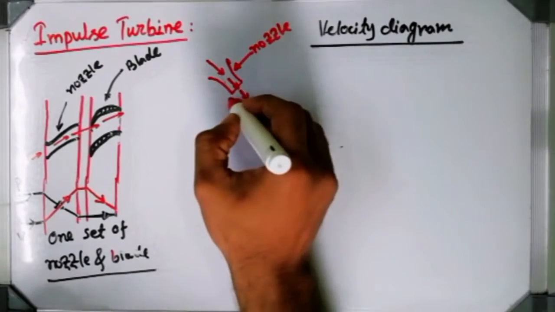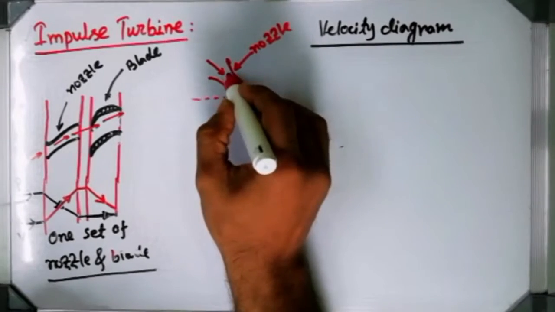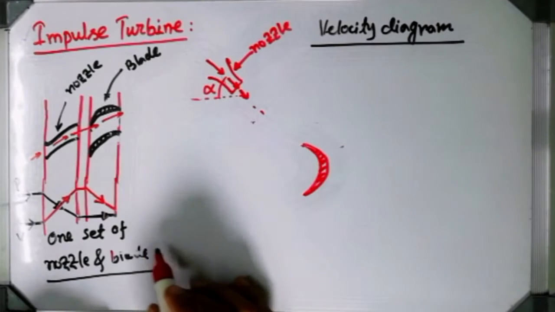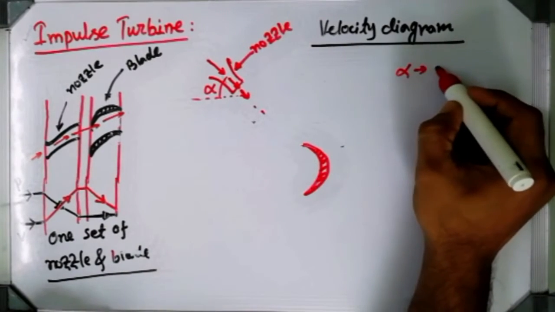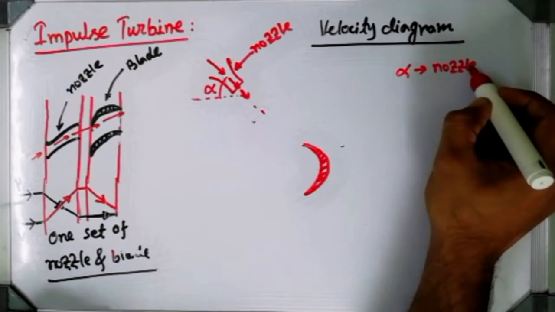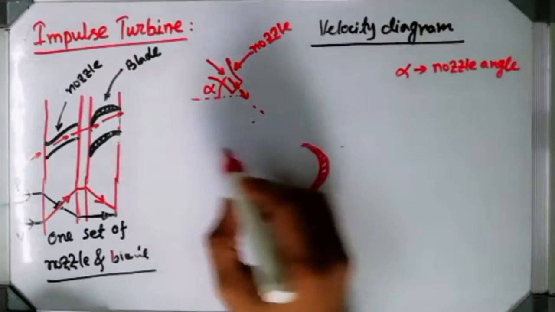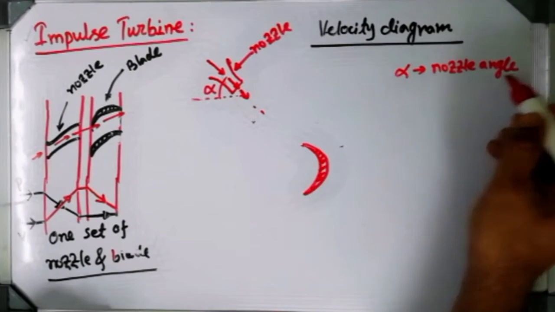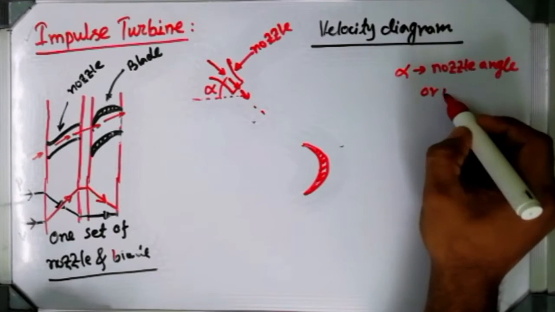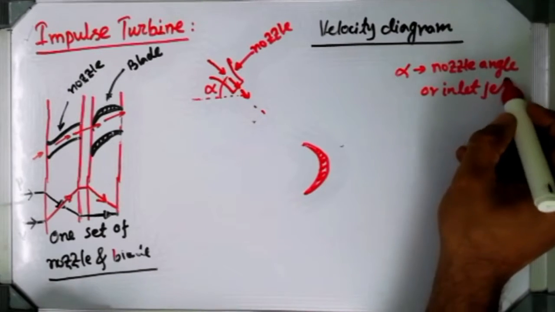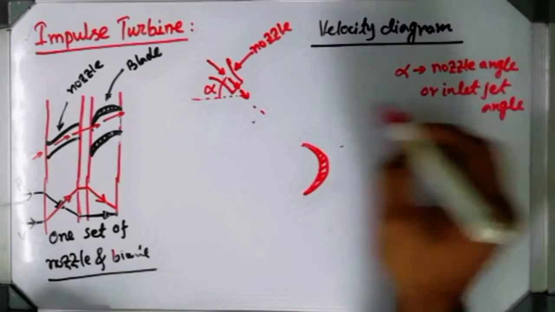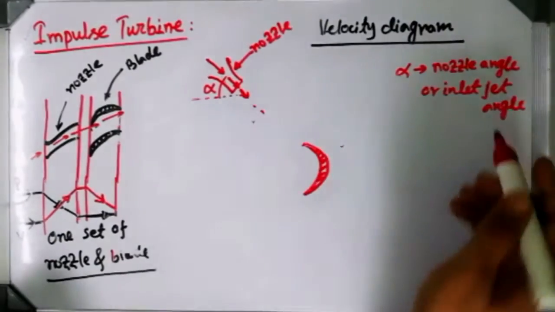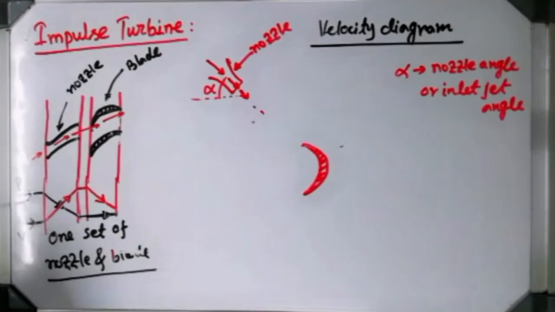Now if we take this angle of the nozzle, it is denoted by alpha. I am calling it the nozzle angle. That means the nozzle is placed at some angle with the horizontal, and I am taking that by alpha. You can say it is the nozzle angle, or you can say it is the inlet jet angle. Which jet am I talking about? The steam jet, whatever comes out from the nozzle and is going to enter the blade. So inlet jet angle means the same thing as the nozzle angle.